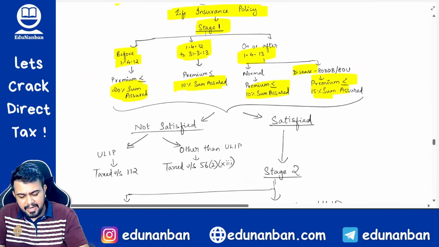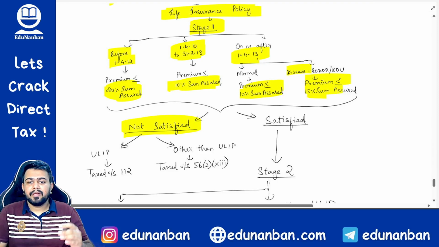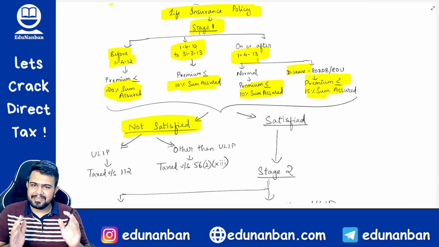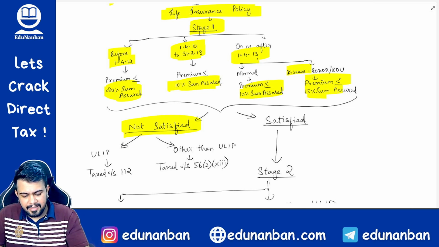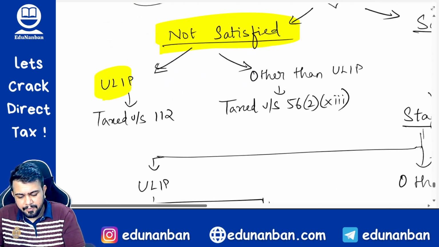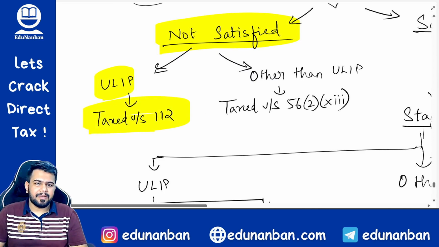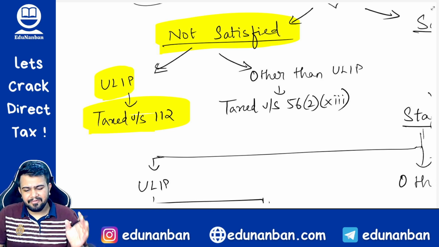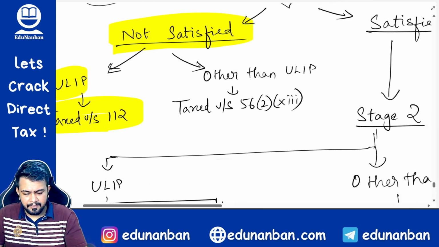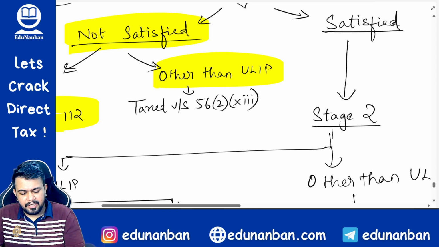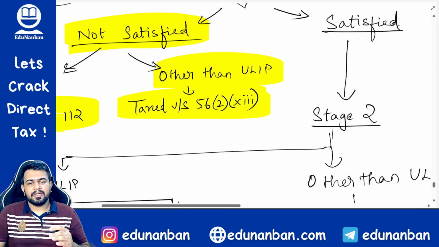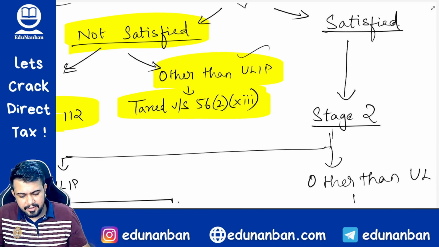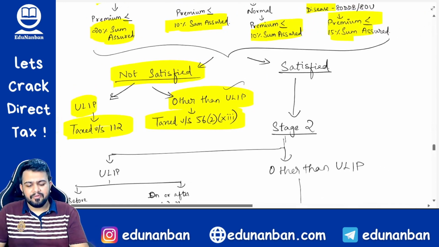If the conditions are not satisfied, if the policy premium is more than the limit, then what will happen? Then the life insurance policy is taxable. Correct? It is not exempt under 10(10D). If it is a ULIP, then it will be taxable under the capital gain chapter, section 112. However, it is not covered in your syllabus, it is covered in CA final syllabus. So need not worry about that. If it is other than ULIP, then it will be taxed under section 56(2)(xiii). We had just discussed this example a few minutes back. Correct? Other than ULIP, it will be taxable under 56(2)(xiii).